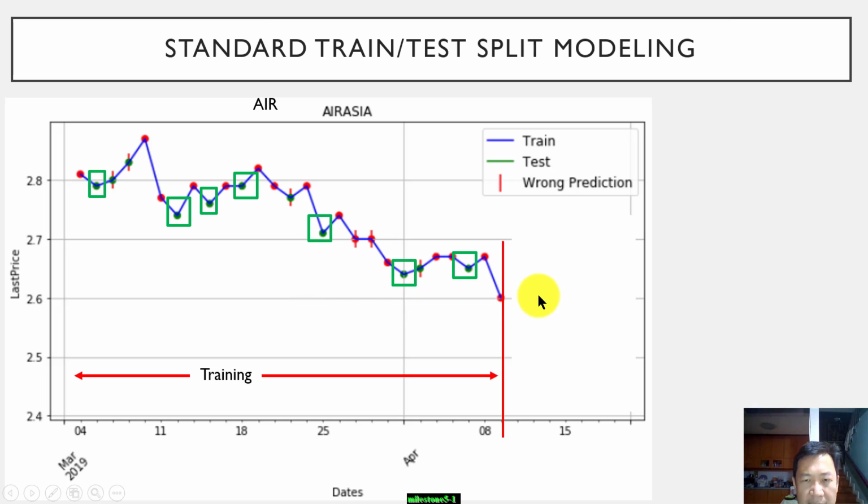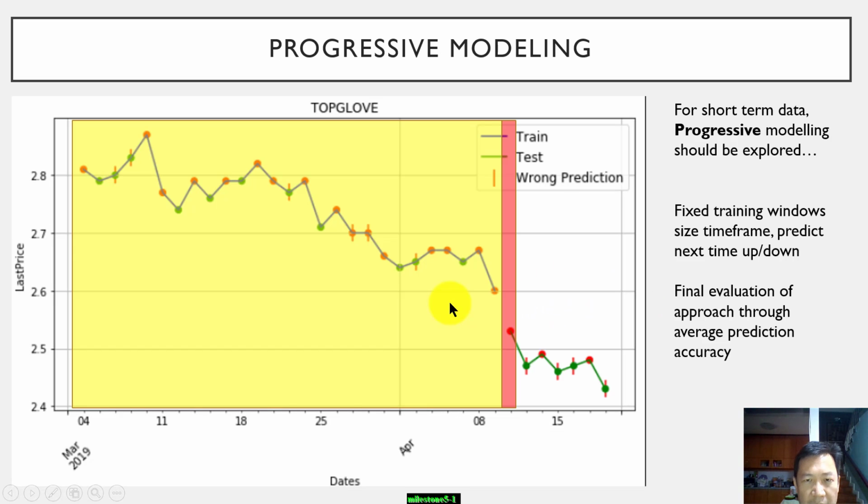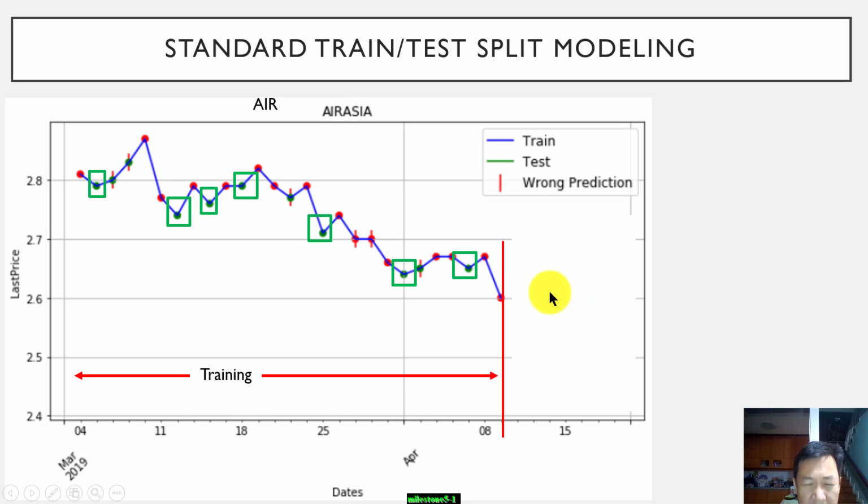There are two methods of modeling that I will be trying. The first one is the common train test split modeling, where you train on 70% of the data and then predict the 30% of the data. So I will use that as well and compare with another method of modeling.